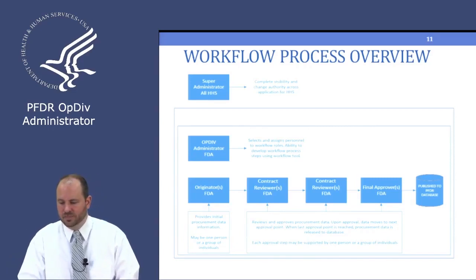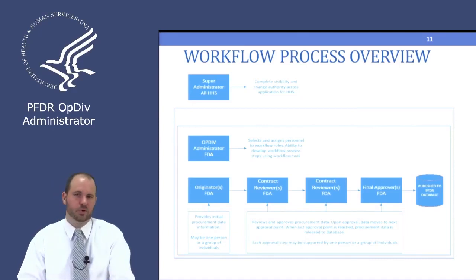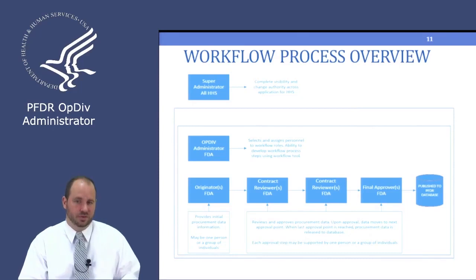Every organization has a workflow, and every workflow has two steps automatically added to it: an origination step and a final approval step. You can add people to those steps, and honestly you're done if you need to be. But you can also have multiple contract opportunity review steps.